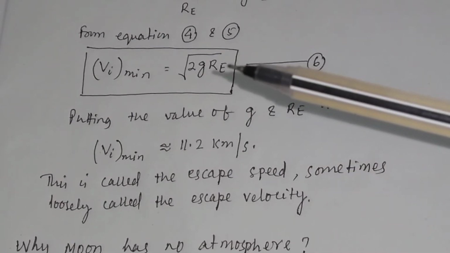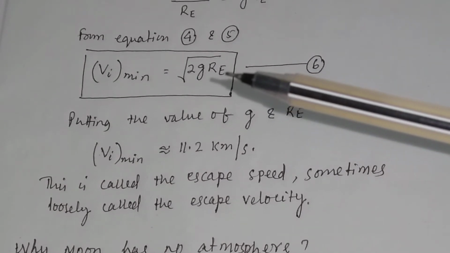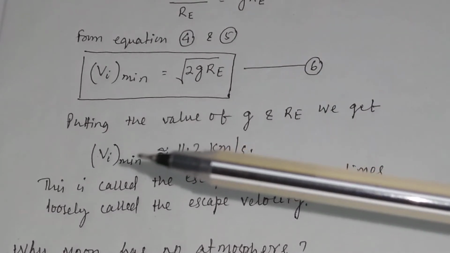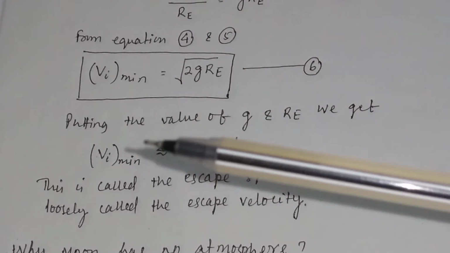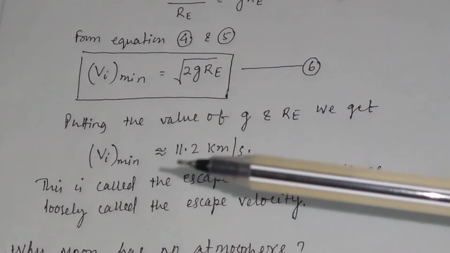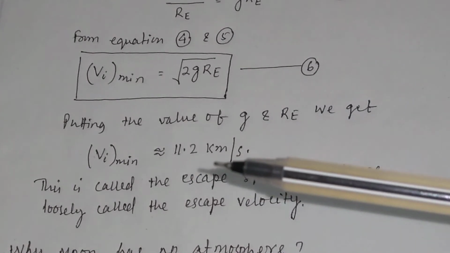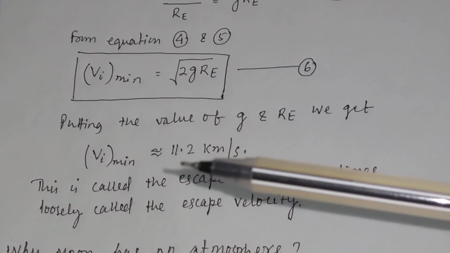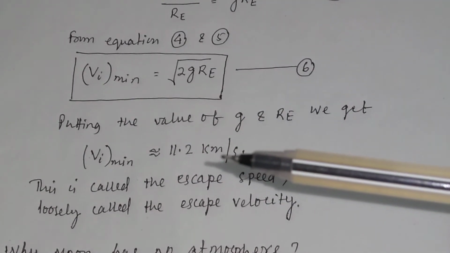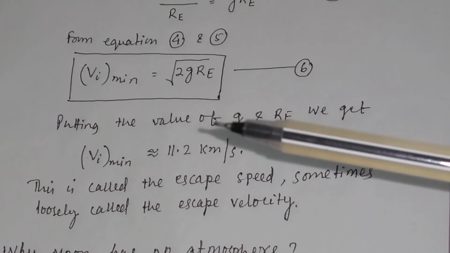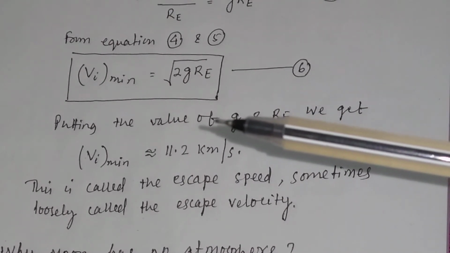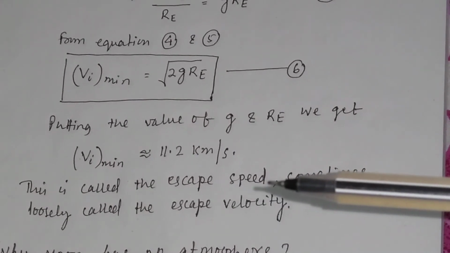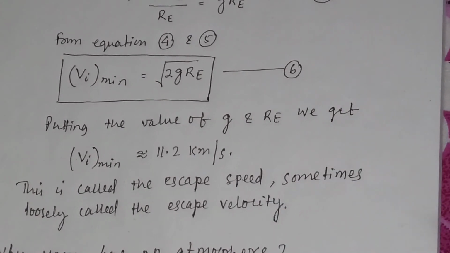So putting the value of g, that is the acceleration due to gravity, and Re, that is the radius of earth, we will get the minimum speed with which you project the body, approximately equal to 11.2 km per second. So if you throw a body with a speed of 11.2 km per second, then it will not come back towards the surface. This is called the escape speed, sometimes loosely called the escape velocity.